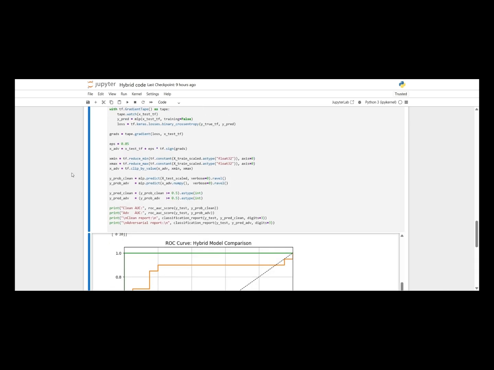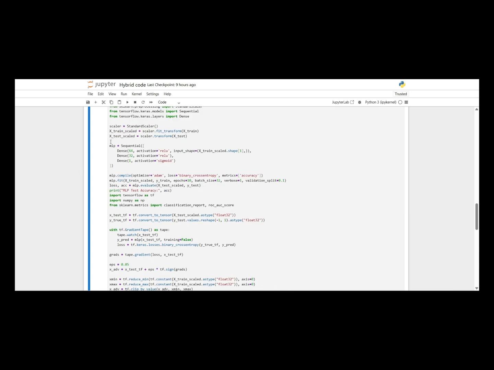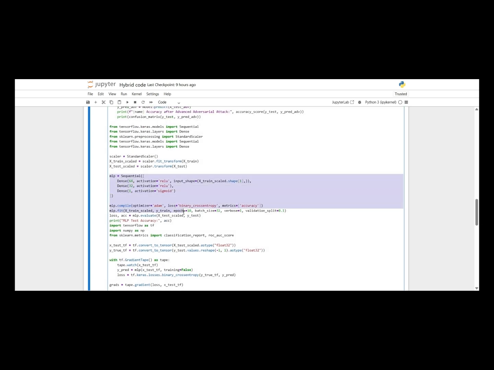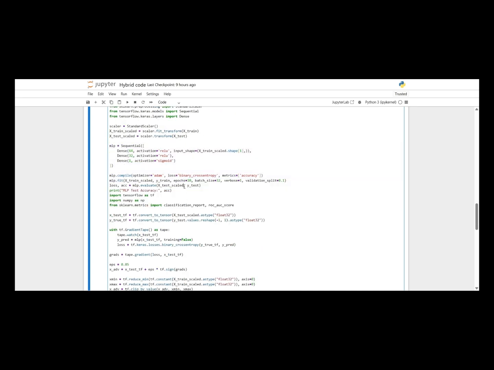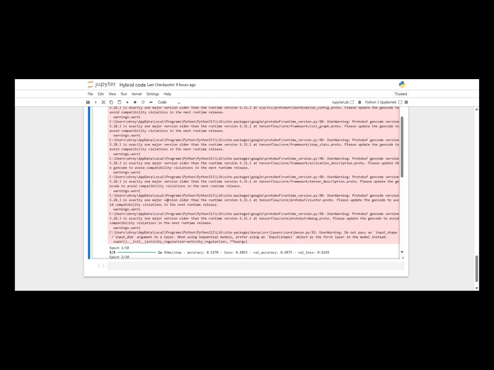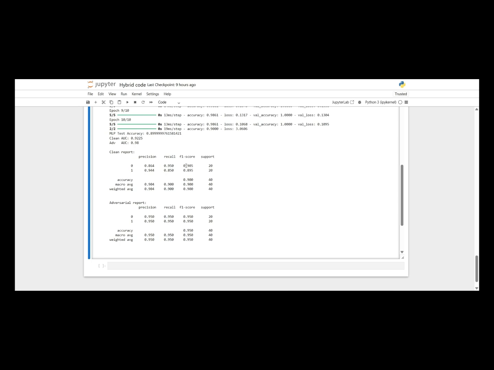Finally, I tested a multi-layer perceptron neural network for hybrid data. It achieved 90% accuracy on clean data with balanced precision and recall. Under the gradient-based FGSM adversarial attack, its accuracy actually improved slightly to 95% because the perturbations did not significantly change its decision boundary. This demonstrates that the hybrid approach offers excellent baseline accuracy and, with the right algorithm, can maintain high robustness against adversarial attempts.